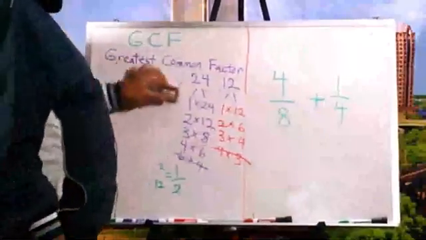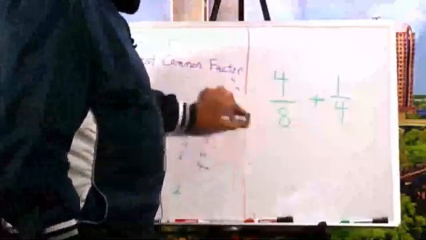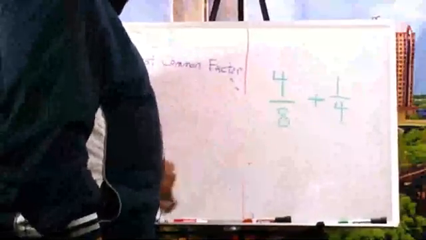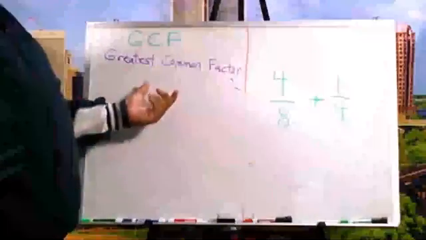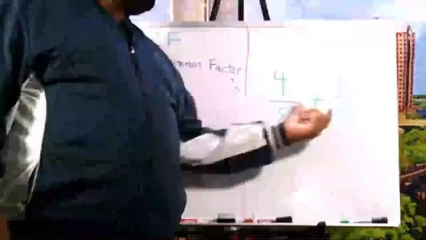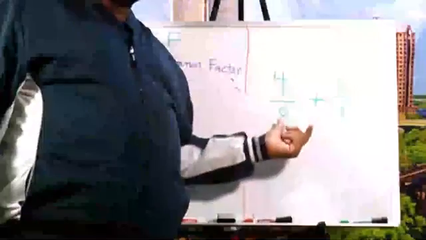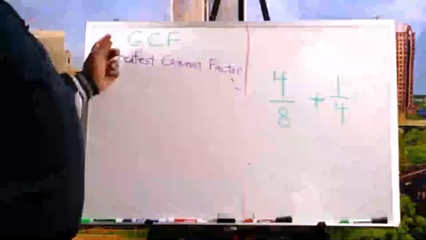Now, some of you are saying, Mr. Tom, I want to go to the other side. No, we can't go to the other side over here just yet. Okay? We're going to get to there next week. But opposite of the common denominators I was talking about, we have unlike denominators. That's why I had this up here as an example. We're going to work on that next week. I want to go ahead and finish up here with our GCF right here.